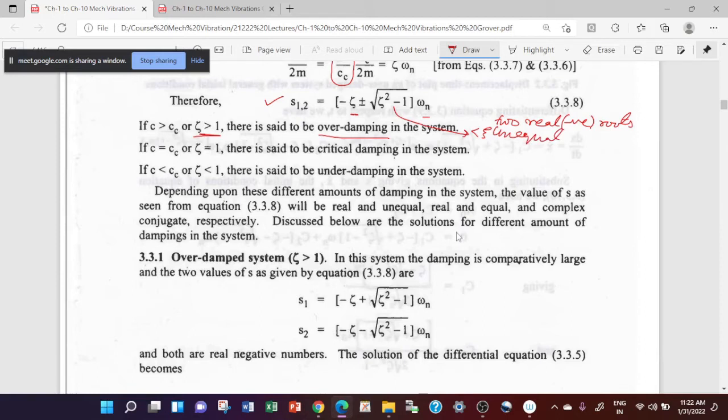When zeta is equal to 1, then you are having two real roots, but they are equal. Again the roots are negative. In the third case, your roots will be complex and conjugate.